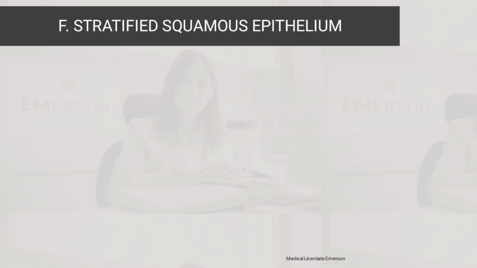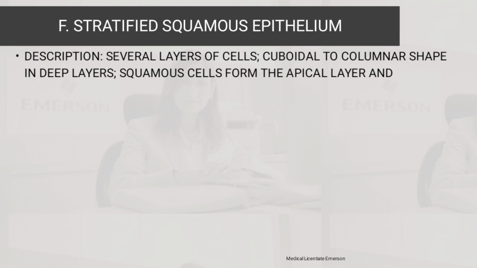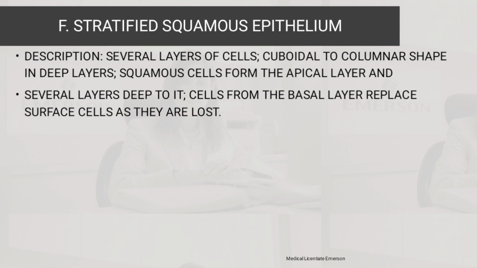So for the stratified epithelium, we have the stratified squamous epithelium, whose description is that these are several layers of cells, cuboidal to columnar shape in deeper layers. Squamous cells form the apical layer, and several layers deep to it are cells from the basal layer, which replace surface cells as they are lost. So they move from way down, from the deeper tissues going to the surface layer. As they are lost, they move up.